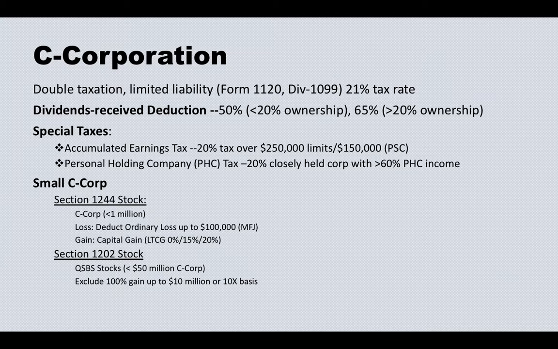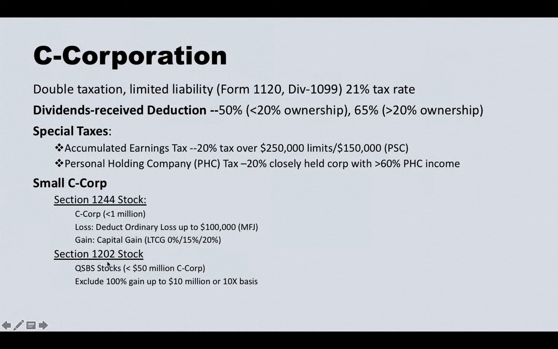So you can offset your salary income, portfolio investment income, rental income, whatever other income. For gains, you are eligible for the long-term capital gain rate if you hold for more than a year. That's the benefit of 1244 stock.